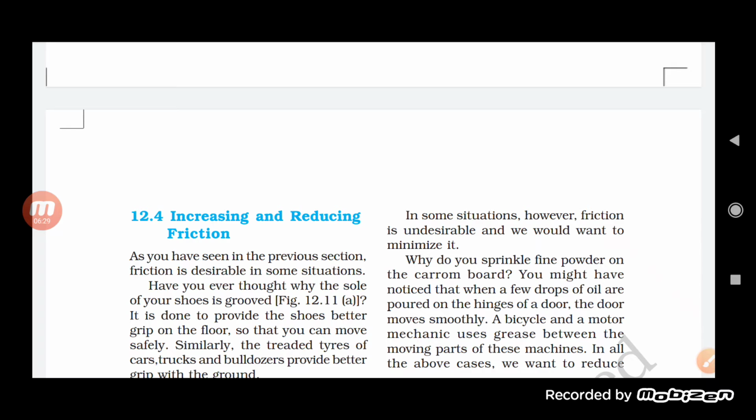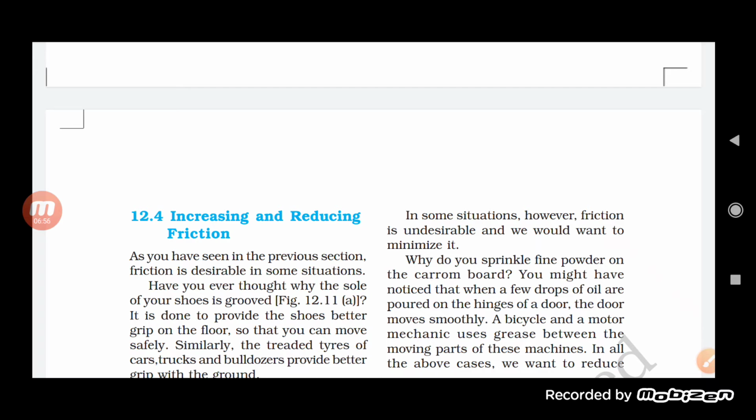Especially if you look at sports shoes, they have spikes on them, they have proper grooves on them, and these grooves or spikes help them to firmly attach to the ground, helping in increasing the friction, due to which there is less chance of the sportsman falling as they walk, run or jump.